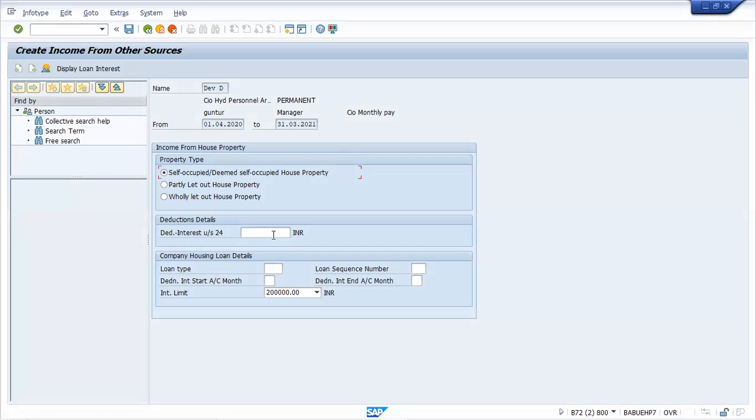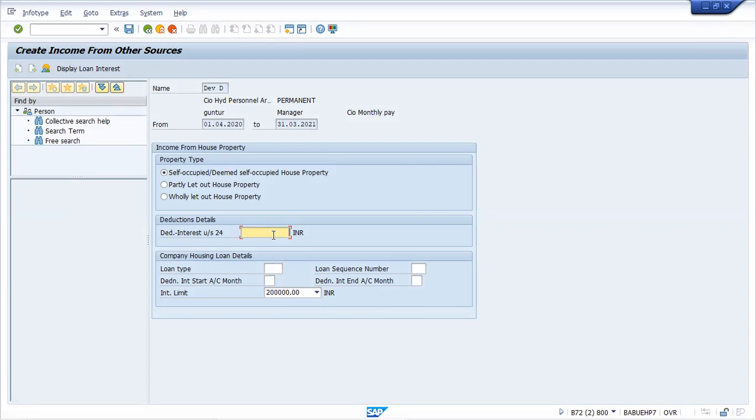Yes, sir. There is something called deduction under section 24. Whatever the amount you are maintaining here, there is something called the final lettable value. From that, the system will check whatever interest deduction you have under section 24, if the house is rented out. Other than this, there is another constant.